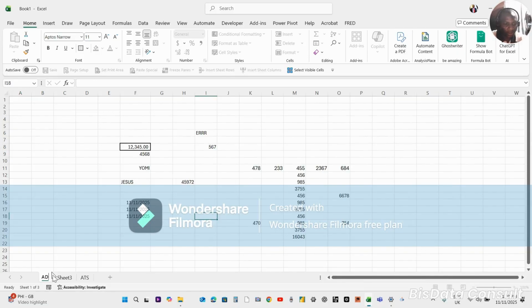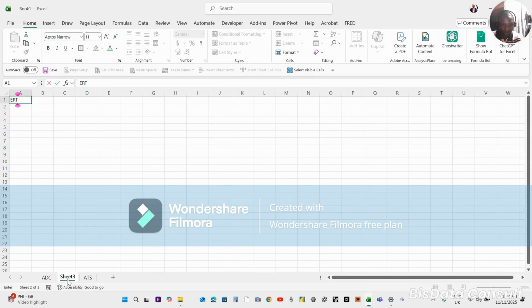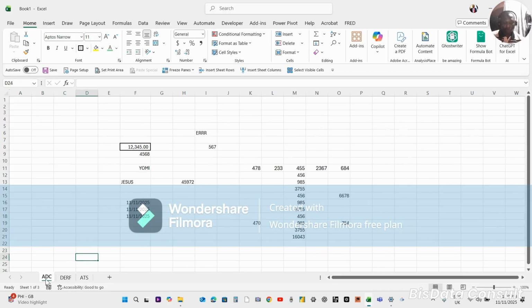Let's say this is sheet A, B, C. Okay, name this CRT, whatever, right? I double click on it. I can delete this and name it whatever I want. Okay. I press enter.